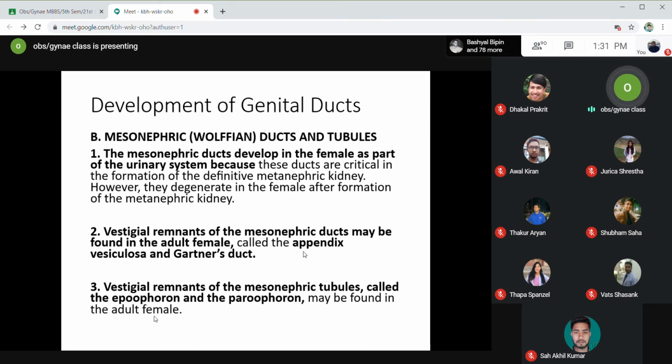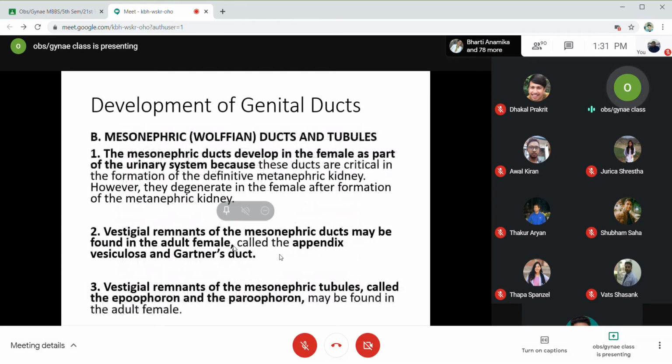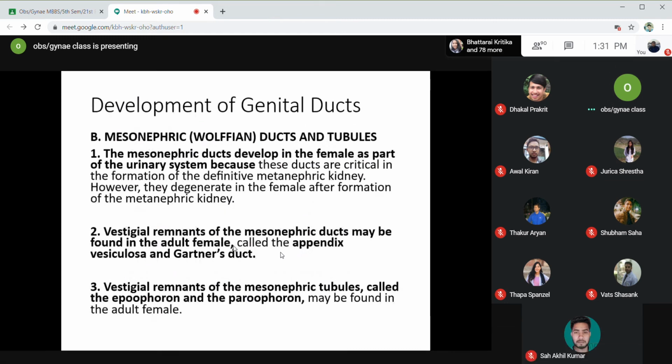The vestigial remnants of the mesonephric ducts may be found in the adult female, called the appendix vesiculosa and Gartner's duct, that I just showed in this diagram. Appendix vesiculosa and the Gartner's duct. These are the vestigial remnants of the mesonephric ducts in female. And vestigial remnants of the mesonephric tubules, also called epiphoron and paraphoron, may be found in the adult female.